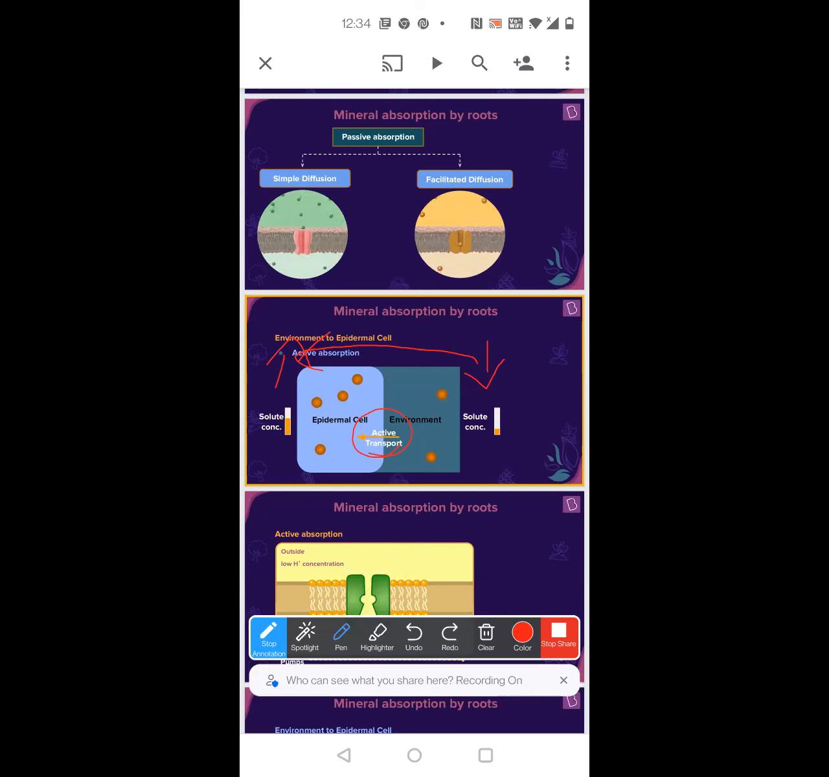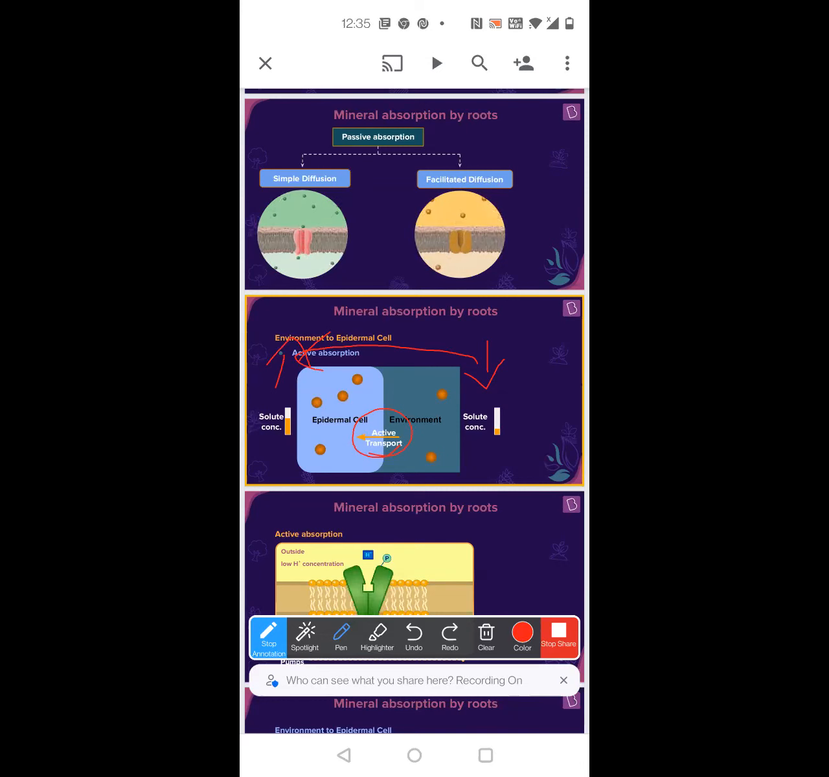Ma'am, repeat the last point. So when the solute concentration in the environment is slowly reducing, and in the epidermal cells it is slowly increasing, the remaining minerals left in the soil still have to enter the epidermal cells, but they can't easily, because they're going against the concentration gradient. So they have to use energy, and this type of transport is active transport.